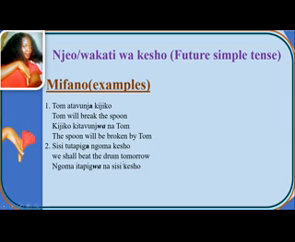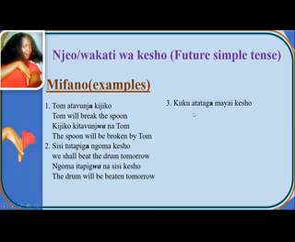As I earlier told you, wa is a prefix that is showing that the verb is in kauli ya kutendwa. It is showing that it is in passive form. So here it will be ngoma itapigwa na sisi kesho. The drum will be beaten tomorrow.